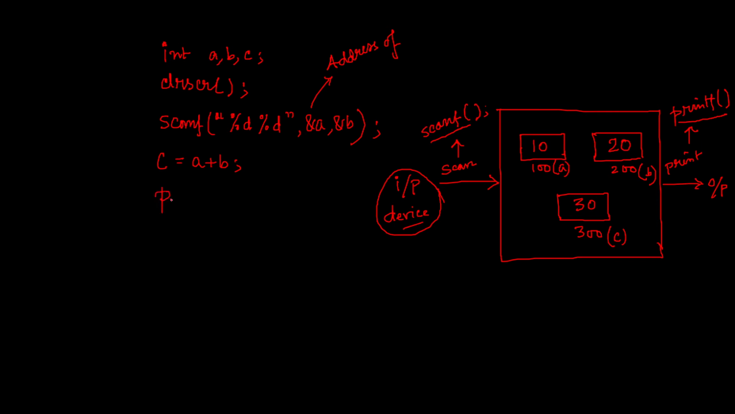We can simply write printf, then %d. Suppose that I want to print sum equal to the summation value, then I should write sum equal to then %d. And since only %d is present over here, and when you are printing data, you don't need to write ampersand, you will write only the variable name, that is C. That's enough. And here your program ends.